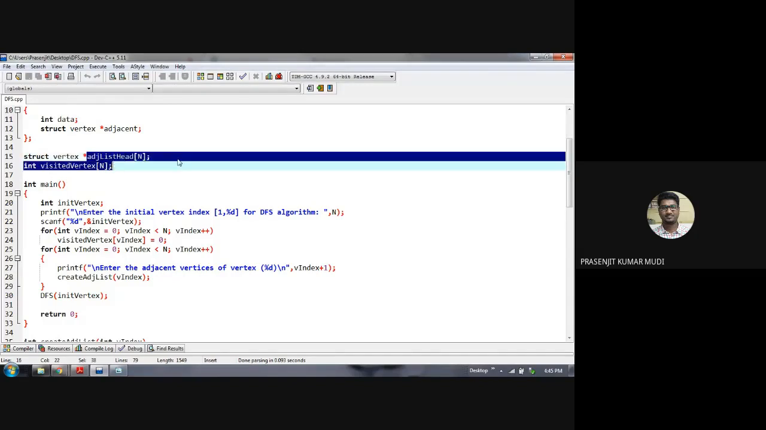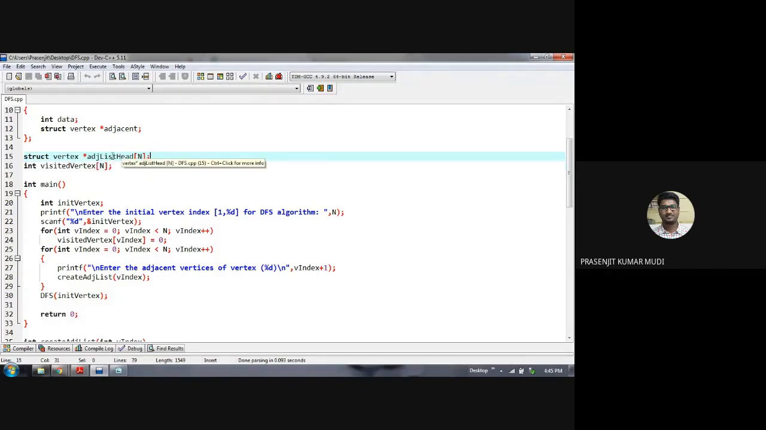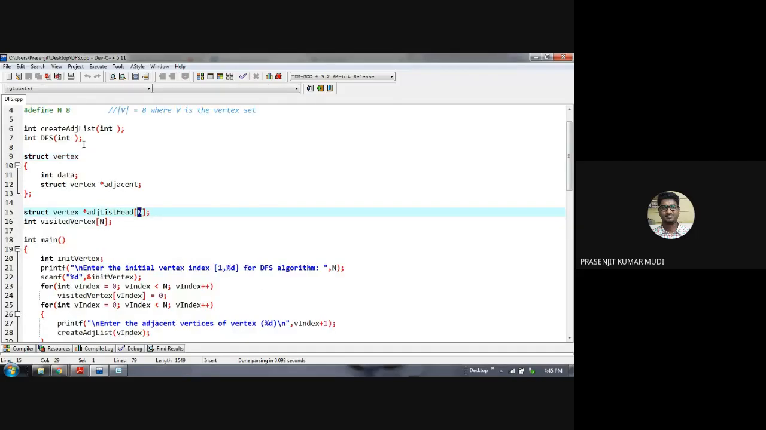First one is an array of pointers. The name of the array is adjacent list head, and the number of locations in the array is n. That means 8 vertices are there, so 8 linked lists will be there. So 8 locations will be present inside this array. Adjacent list head means it's an array of pointers, so there will be 8 pointers inside this array.